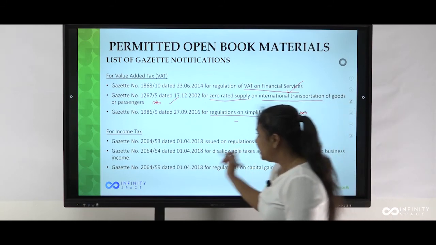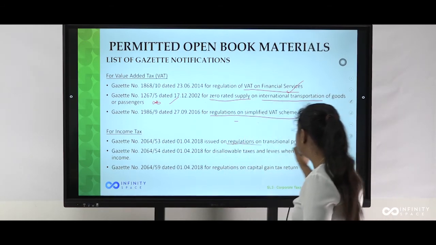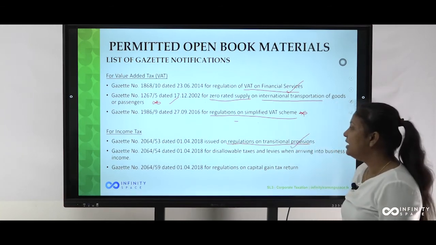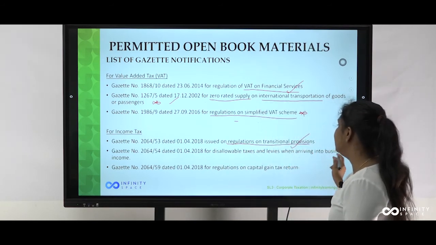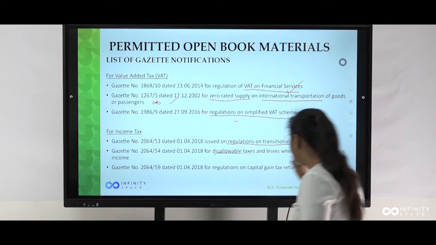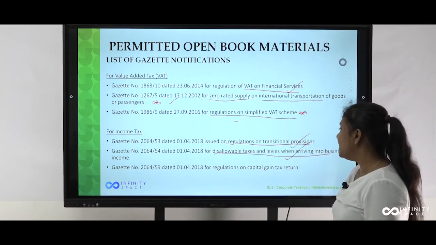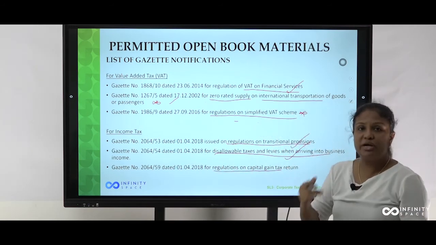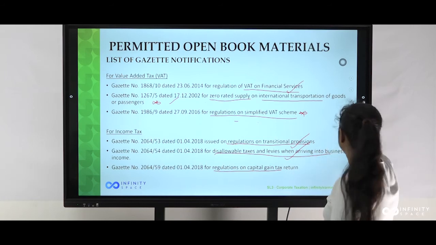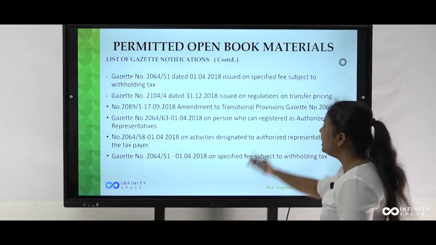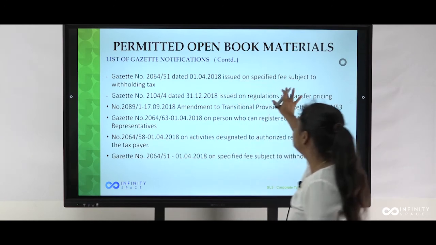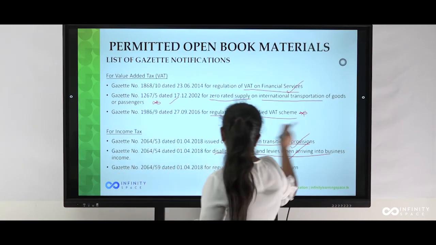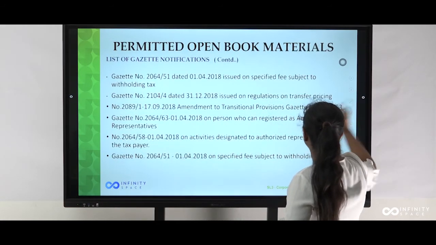In that, very important are the regulations on transitional provisions, gazette notification, which I am taking today, and the disallowable taxes and levies when arriving at business income, which I am also discussing today, and the regulations on capital gain tax, which is relevant to your investment income under section 10. Then after that, this is on the specific fee subject to withholding tax.